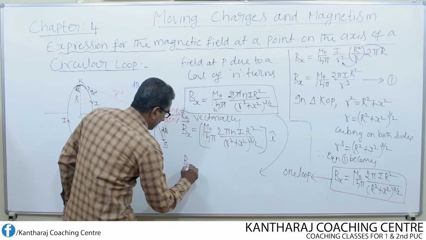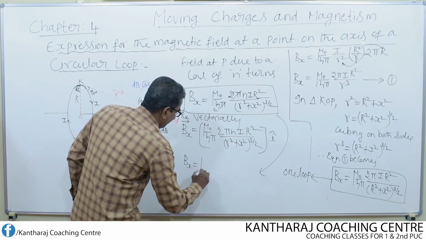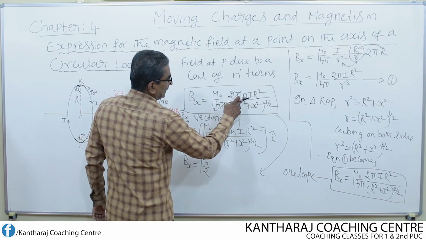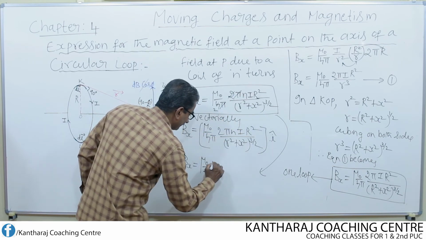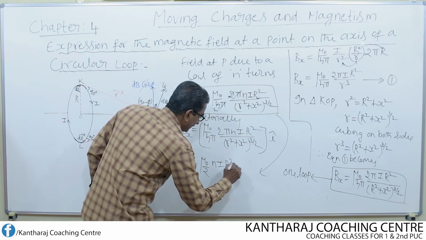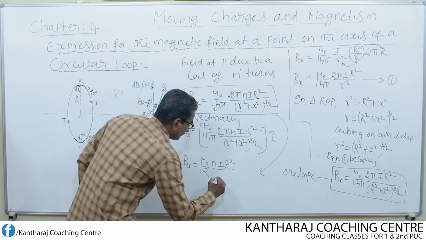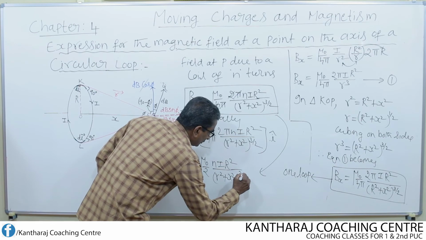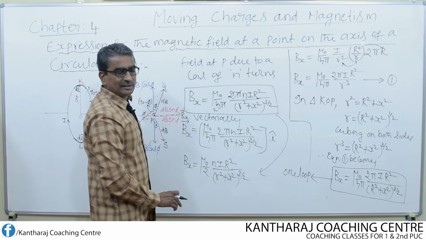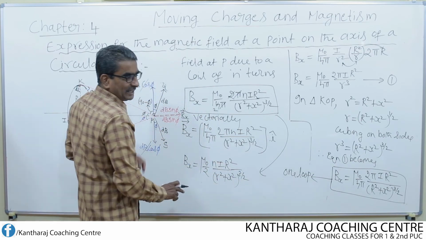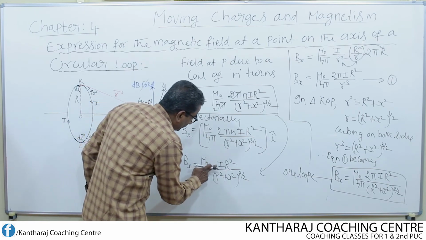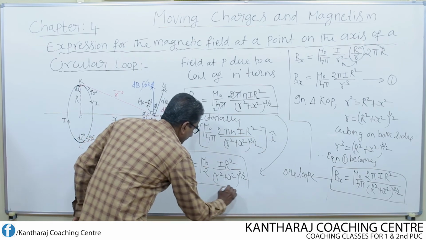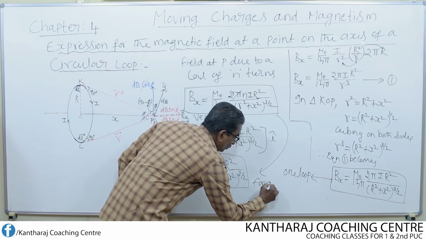We get the expression Bx equal to mu naught divided by 2, then n i r square divided by r square plus x square, whole to the power of 3 by 2. So this is for a coil. Whereas if it is only a loop, then n will be equal to 1, and this will be the simplified equation for a loop.